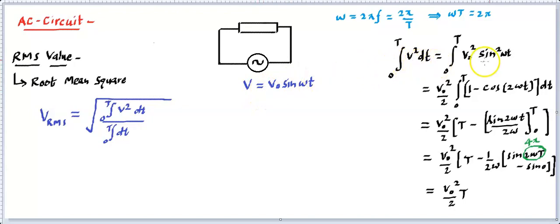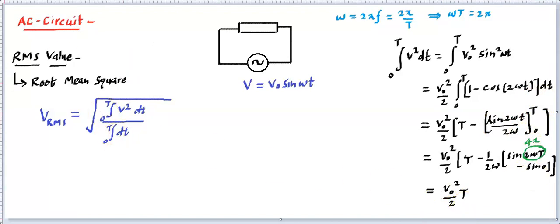Similarly, even if it would have been cos, then you can think of this cos getting converted into the cos 2 theta formula. Then over one time period, it will always become 0. So this will come as the value.